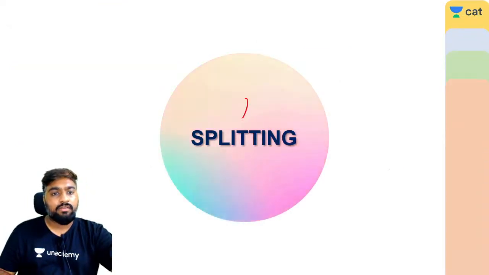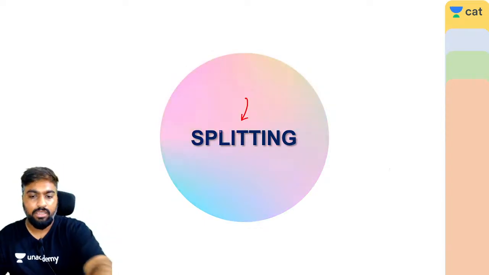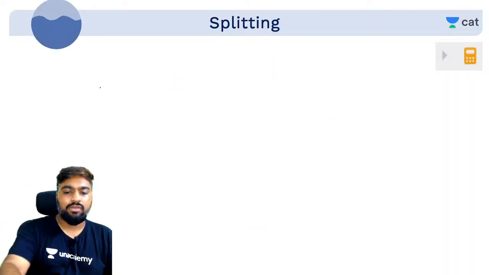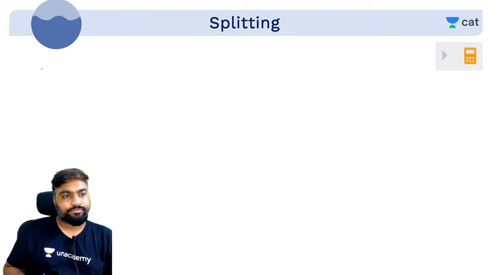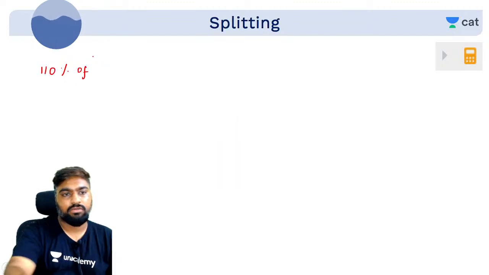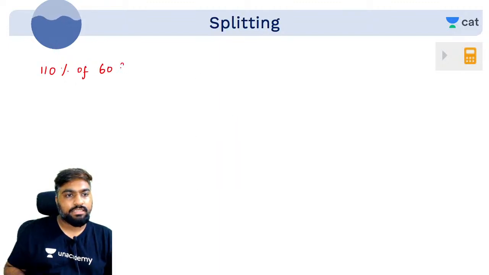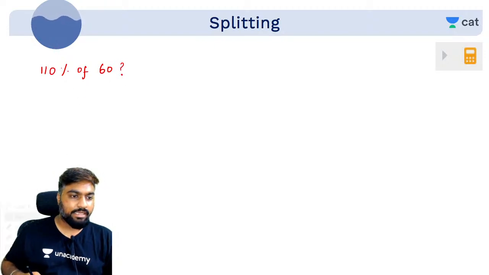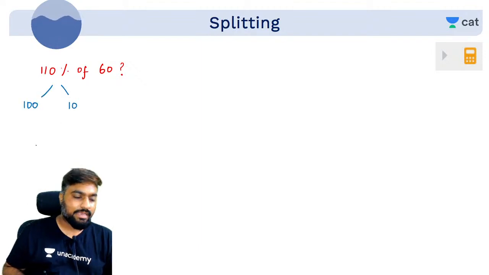Now we'll be talking about something called splitting. Let's say you have to calculate how much is 110% of 60? Here what will we do? We split it. 110% we can split as 100 plus 10. We can also do this, cancel 11 into 6, 66, but this is called splitting.